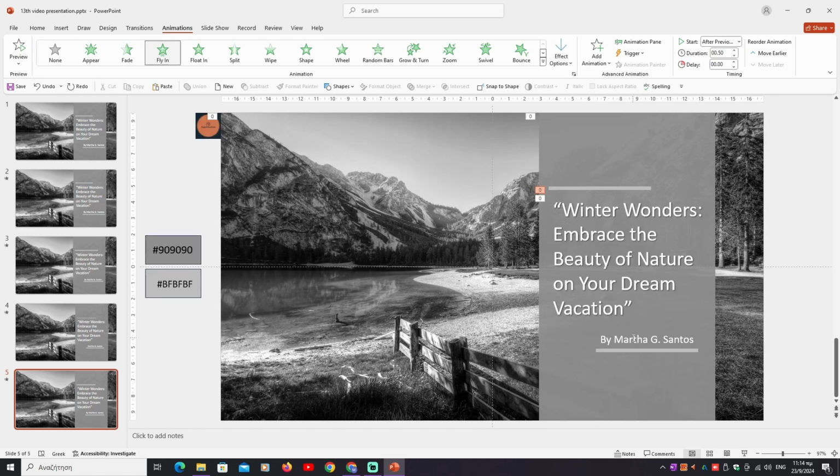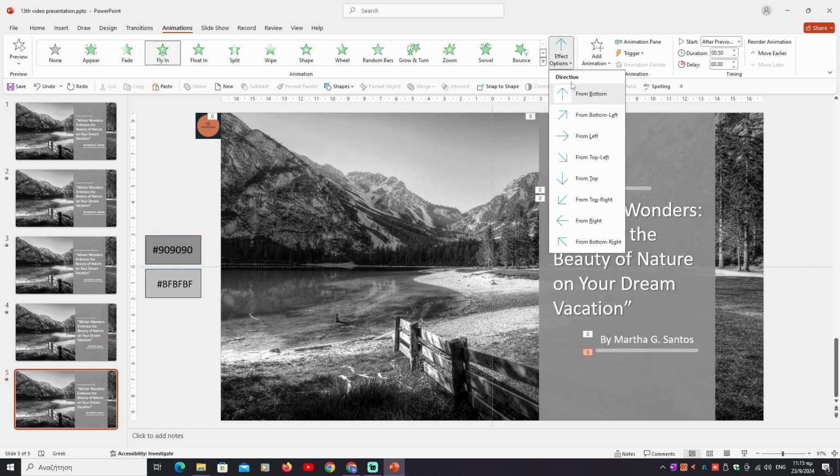We go to the presenter's name, we click it, entrance Zoom, start after previous, duration 0.50 as it is, effect options, object center as one object as it is. And now we go to the rectangle down, entrance Fly In, start after previous, duration 0.50 as it is, effect options from bottom as it is.